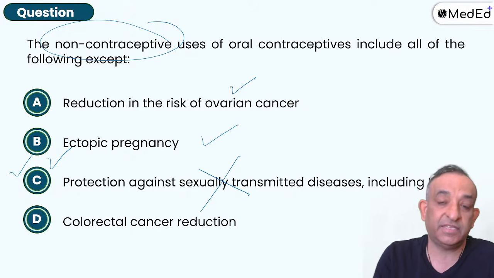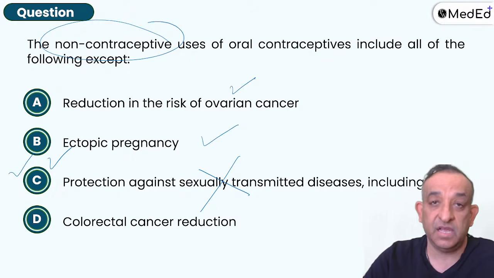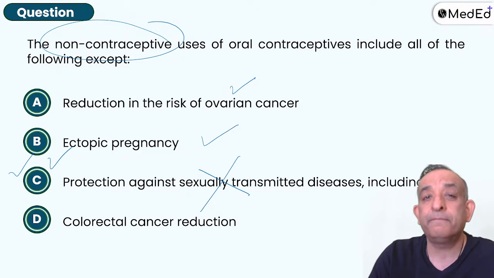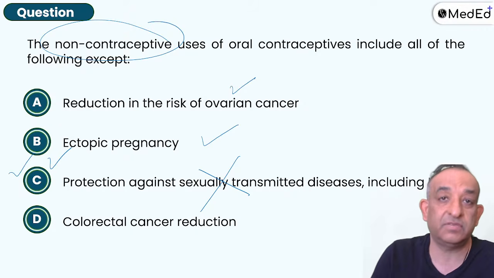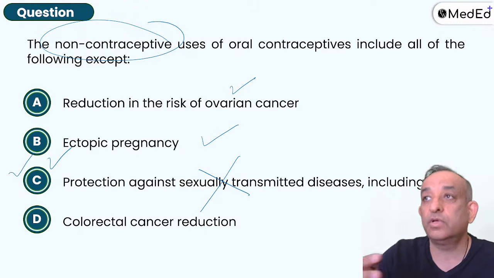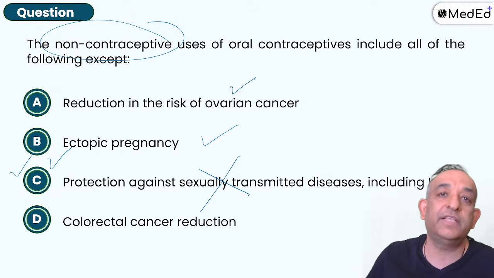So yes, if a patient has COCPs for 10 years, 15 years, she's going to reduce the risk of benign breast diseases. CA breast does not reduce, it does not increase also. There might be a slight risk, some books are saying, even Williams says that, but once you stop the tablet, the risk goes off. So don't say OCPs cause CA breast. Please, for God's sake, don't say that. And some of you have an idea, so you're giving COCPs for 15 years, for 10 years, you're giving estrogen for so many days. That's why there will be more estrogen, and more estrogen causes CA breast.